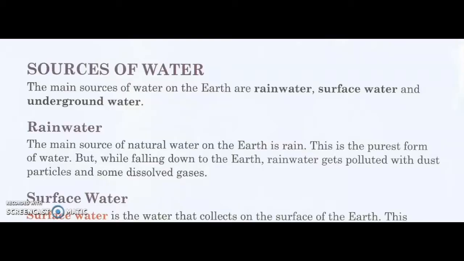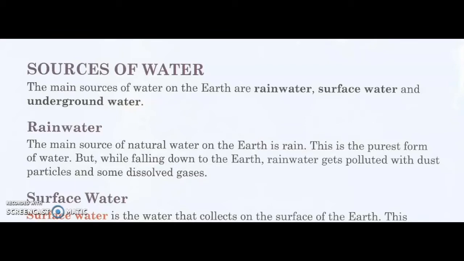Now let's learn about sources of water. The main sources of water on the earth are rainwater, surface water, and underground water. Rainwater. The main source of natural water on the earth is rain.